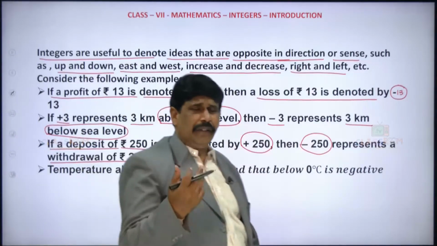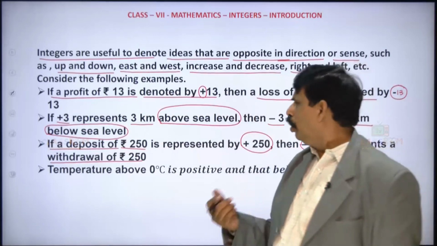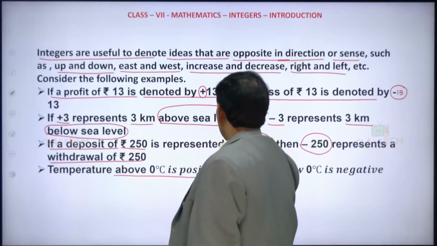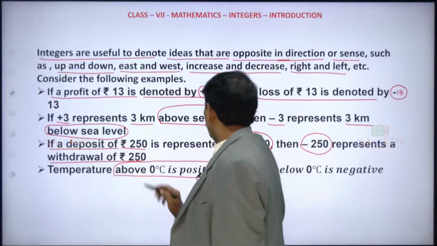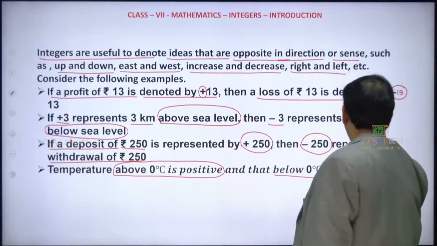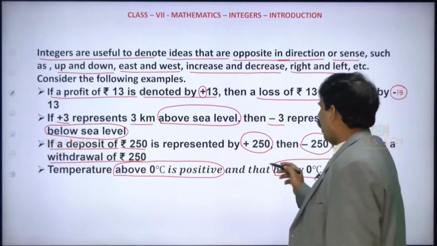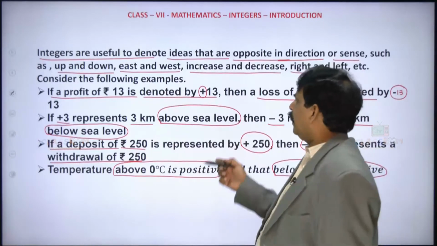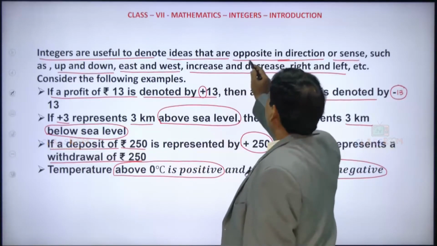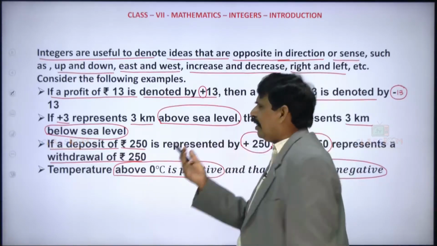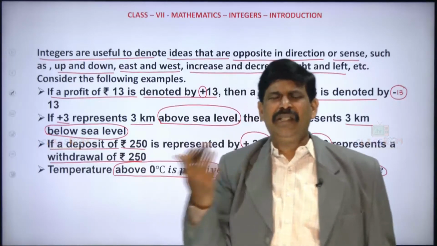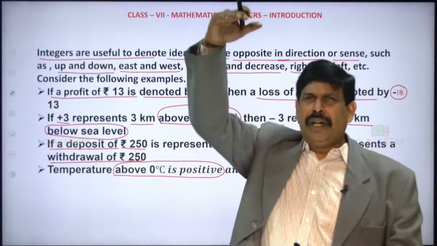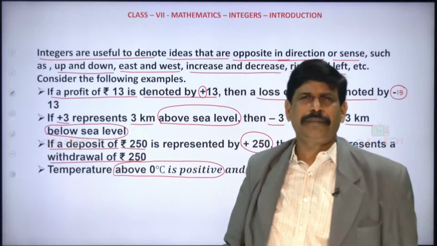Clear? Even if you take temperatures, the temperature above 0 degrees is positive and that below 0 degrees is negative. See in how many ways we are using these integers. So they are helpful to denote ideas opposite in direction or in sense, either up and down, or east and west. Is it clear? So going up is positive and going down is negative.